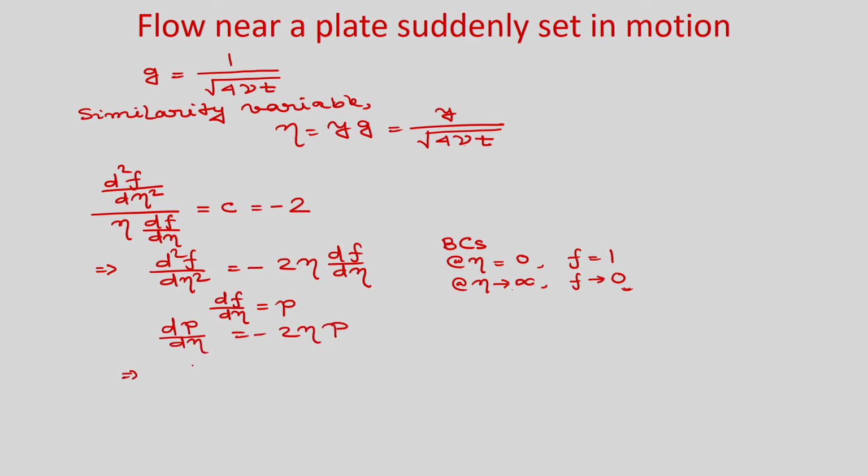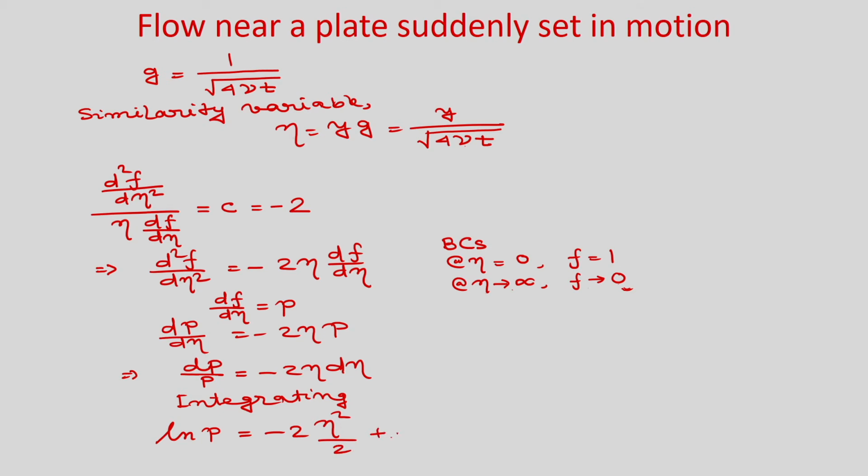So, it will be dp by p is equal to minus 2 eta d eta. So, integrating you will get ln p is equal to minus 2 eta square by 2 plus integration constant, let us say ln C1. So, these 2 will get cancelled.